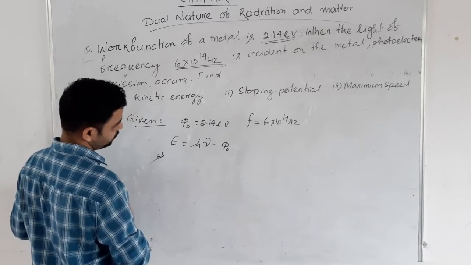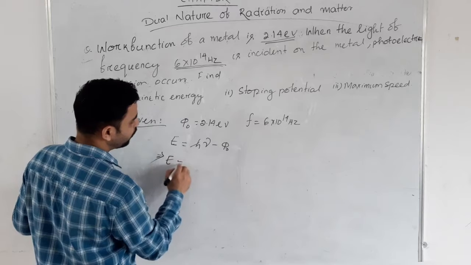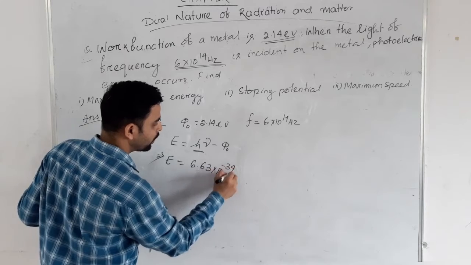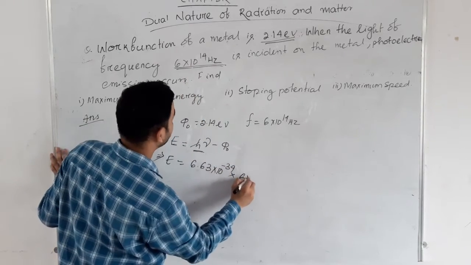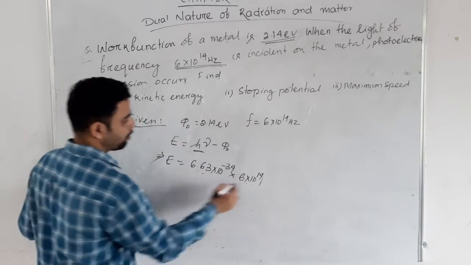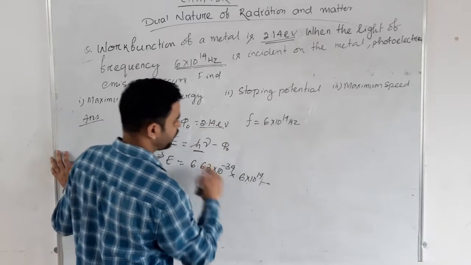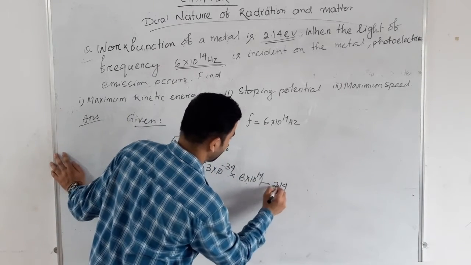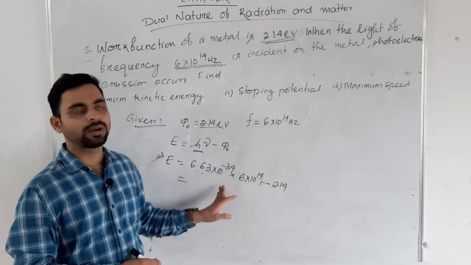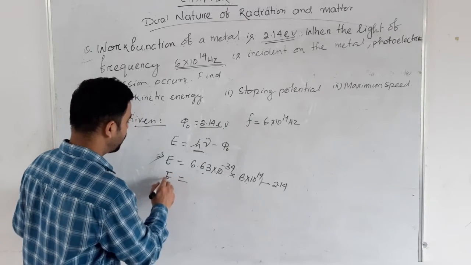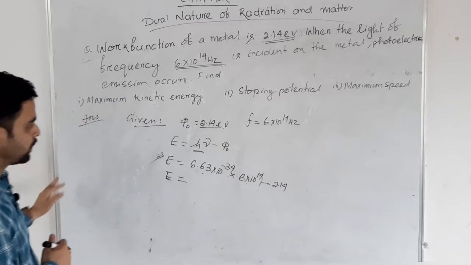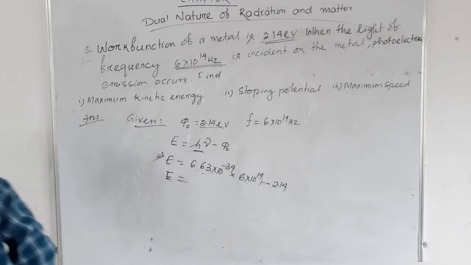Then here E equal to h, where the value of h is 6.63 into 10 to the power minus 34. Nu is given as 6 into 10 to the power 14 Hertz, so h into nu, minus phi naught. The value of phi naught is 2.14. By calculating this, we can find out the value of the maximum kinetic energy. Okay, next part, let's move.